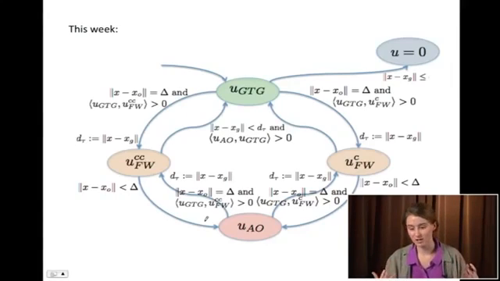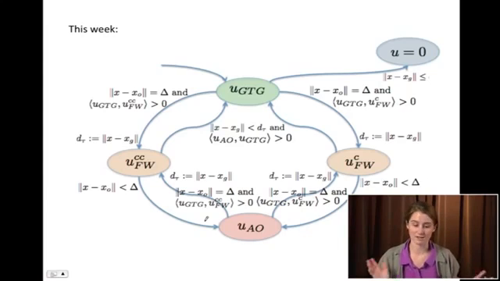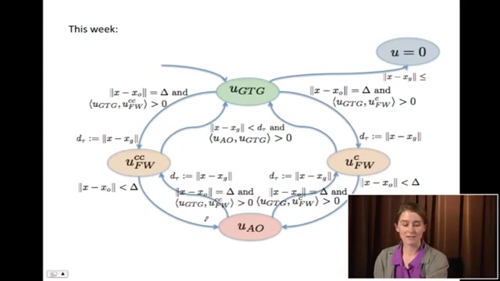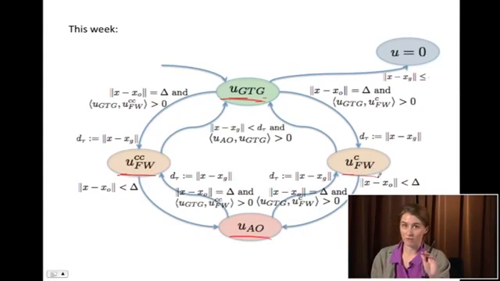So this week in lecture, Dr. Egerstedt introduced this scary-looking hybrid automaton that has lots of complicated guard conditions, and today we're just going to break through those and show you how we might move through this automaton as we try to navigate towards a goal. So we have these behaviors: go to goal, this is actually a controller, follow wall, navigating around the obstacle counterclockwise, avoid obstacle, and follow the wall of the obstacle, navigating in the clockwise direction.